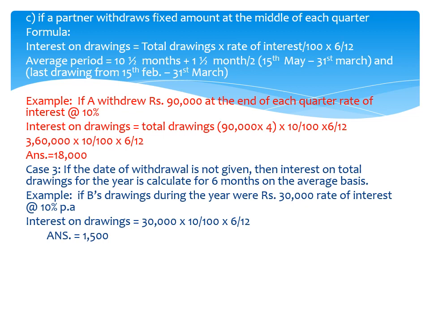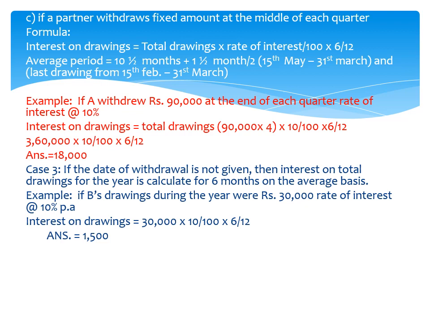Case 3. If the date of withdrawal is not given, then interest on total drawing for the year is calculated for 6 months on an average basis. Here, if in the question only the amount of drawing and the rate of interest are given, and the time period is not mentioned, we have to calculate drawing as follows.